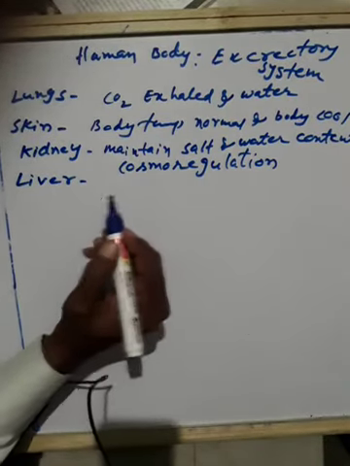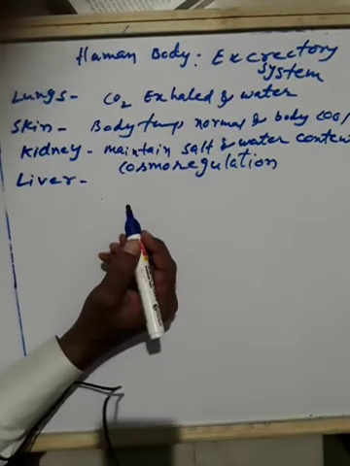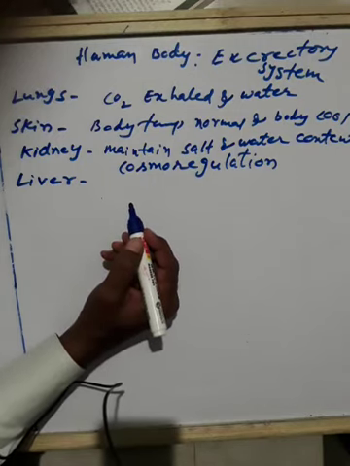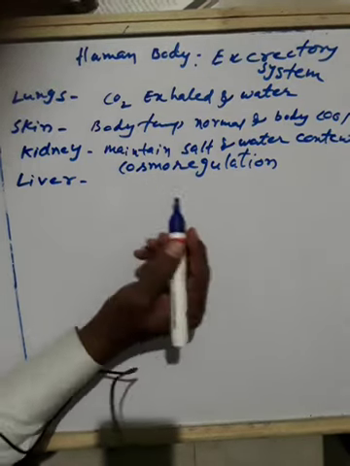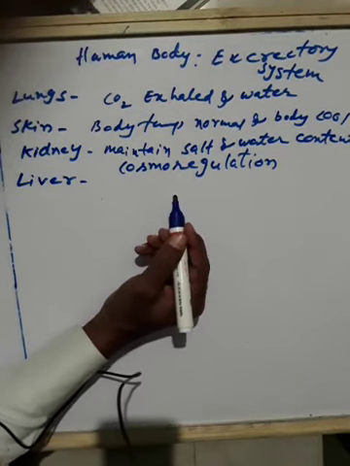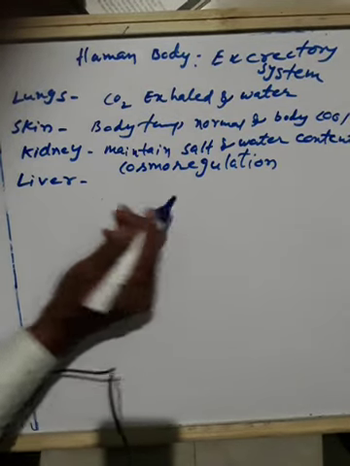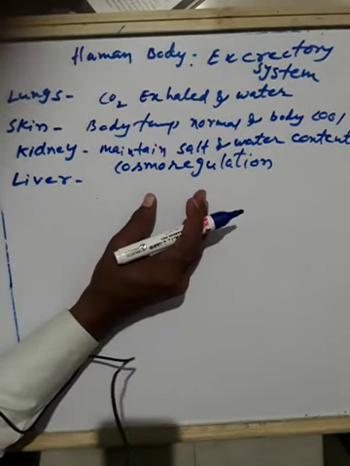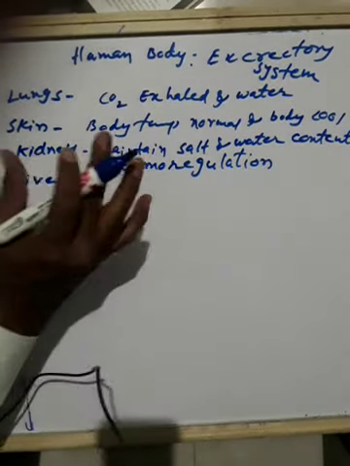Now what is the function of liver? So liver is also important part of the body which will remove the excess amino acids. Okay. Again, the urea is transported to the kidney through the blood from where it is excreted. So from liver it goes to the kidney.